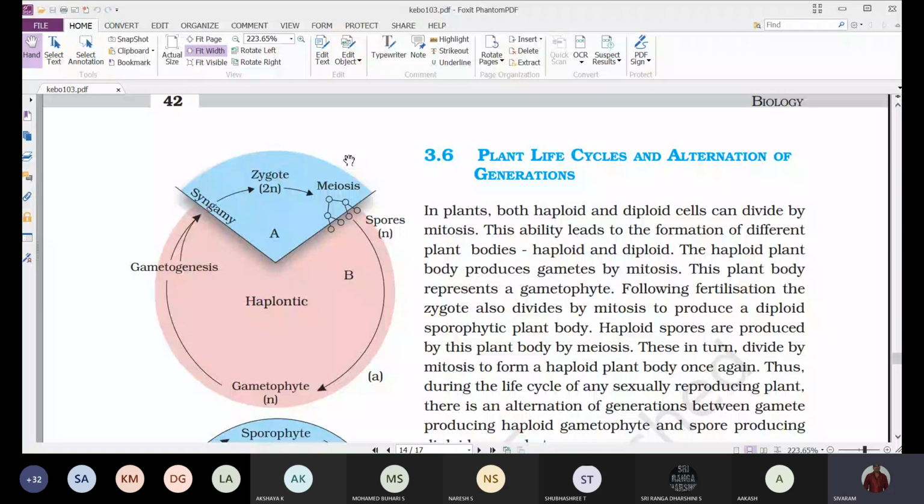Understood? Anybody is having any doubt regarding the haplontic life cycle?